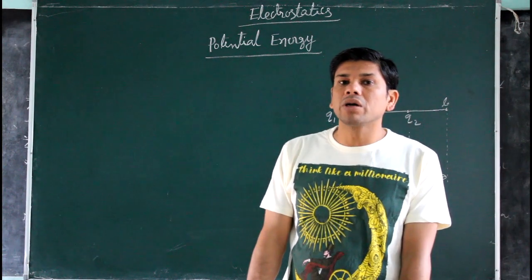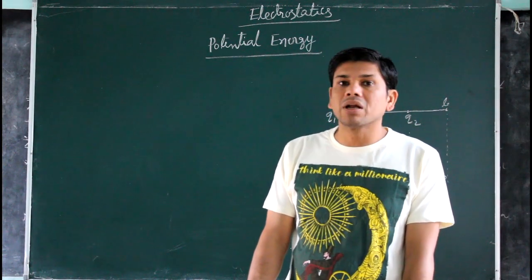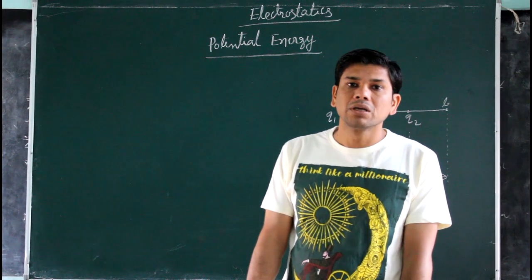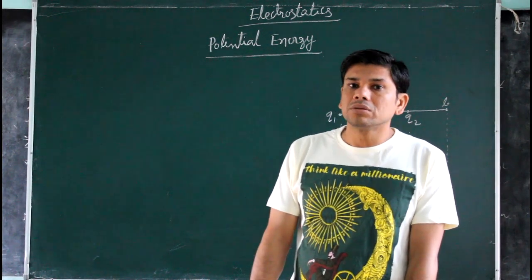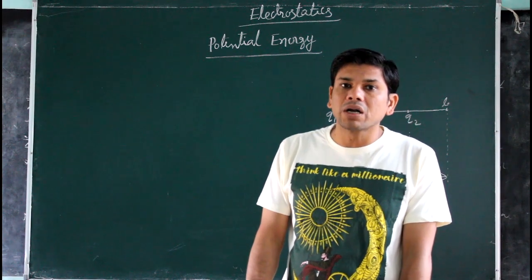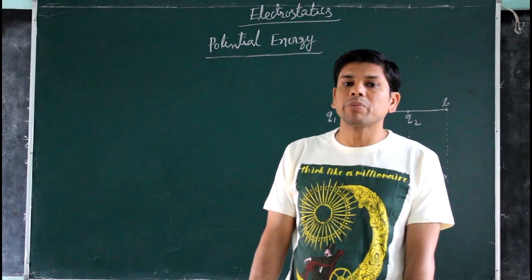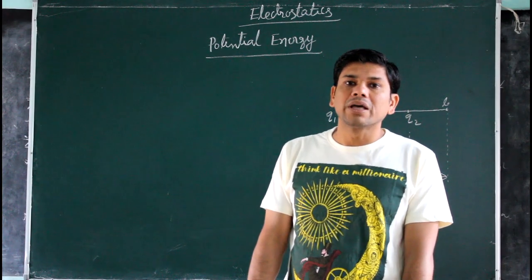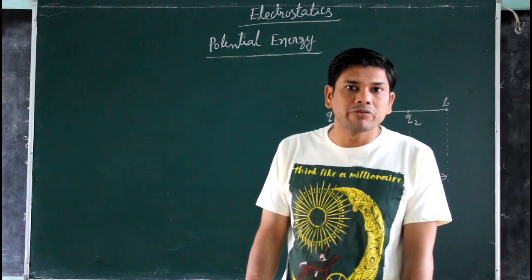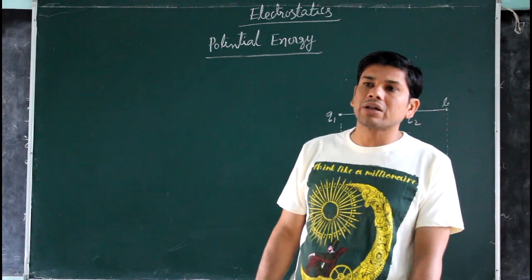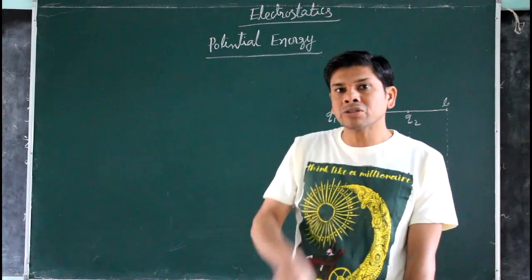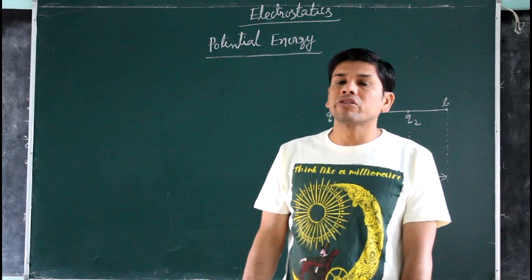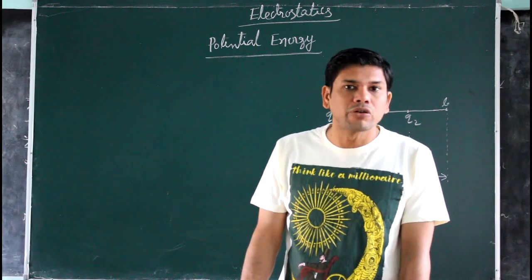conservative force? Already you read in class 11, or we already discussed in class 11, that when the work done due to a force does not depend on path, independent of path, then the forces are called conservative force, and the forces whose work done depends on path are called non-conservative force.